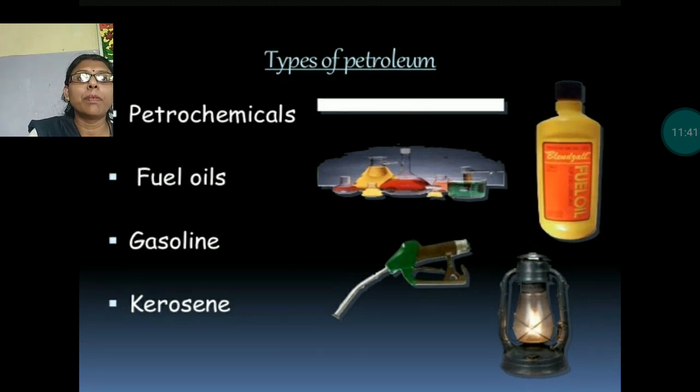These are the types of petroleum: fuel oil, gasoline, kerosene. Kerosene is used to light lamps. Petrol is used to run vehicles. These are some petroleum products.